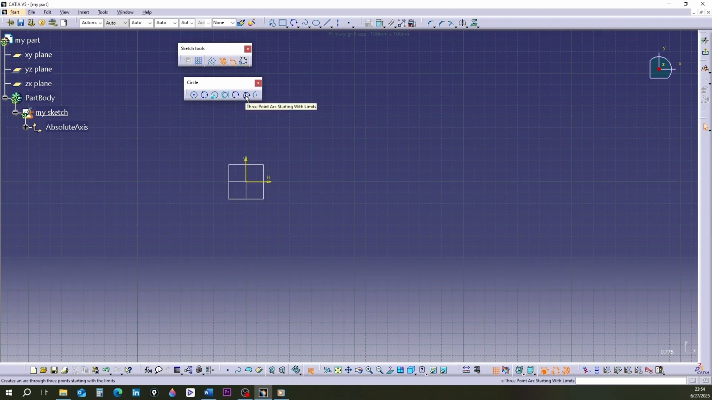The second tool is called three-point arc, starting with limits. With this tool, an arc is also created with three clicks. The first and second clicks define the two endpoints of the arc. The third click defines the arc's curvature.